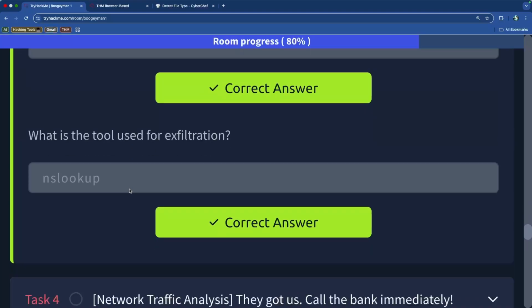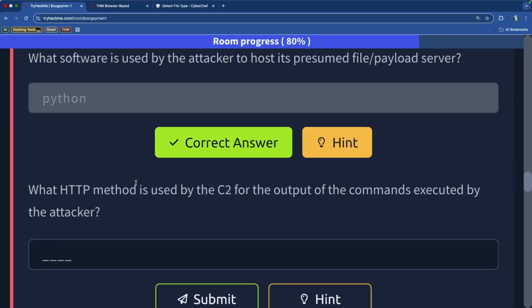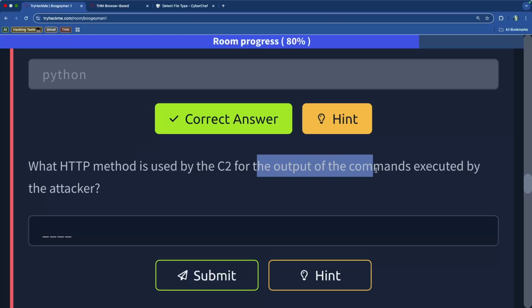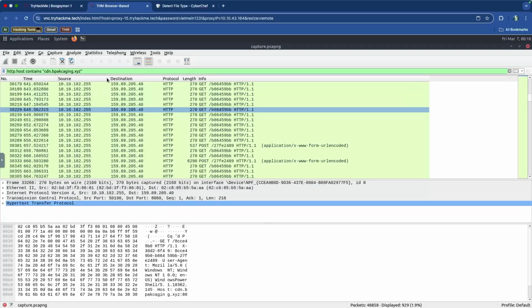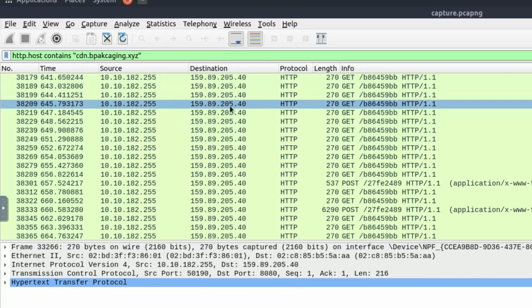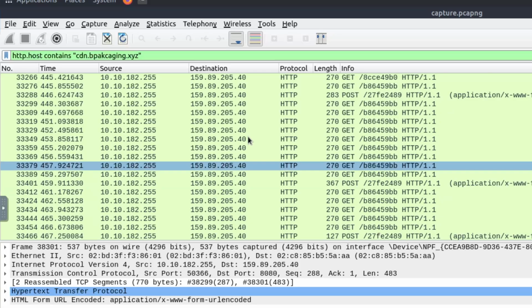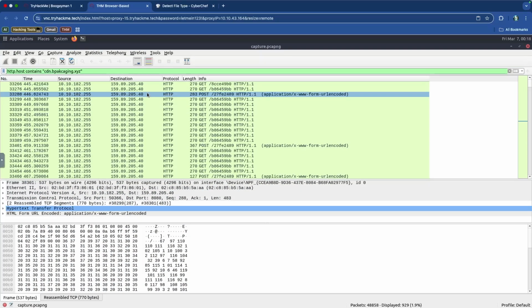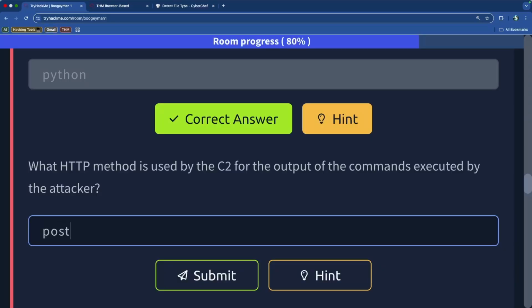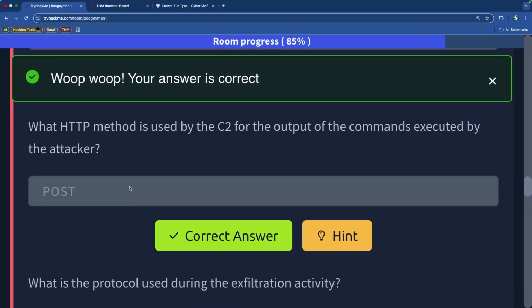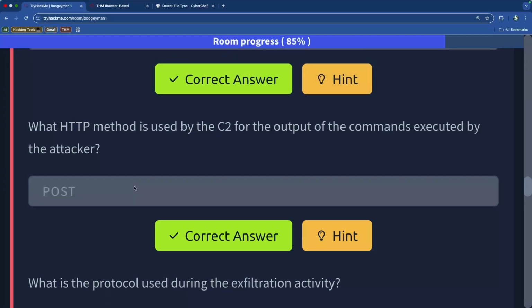And the question specifically, the way that it's phrased inside of the question, is used by the C2 for the output of the commands executed by the attacker. So it's used by the C2 server for the output of the commands. So if it's a post request, all of it is the same IP addresses. So there's 10.10, all of those things are exactly the same. So if it's being from, I would assume that it's this, yeah, because getting is when you're pulling data from it and you're getting input from it, I would assume. And posting is when you're sending data.